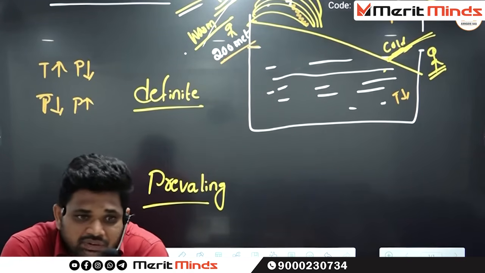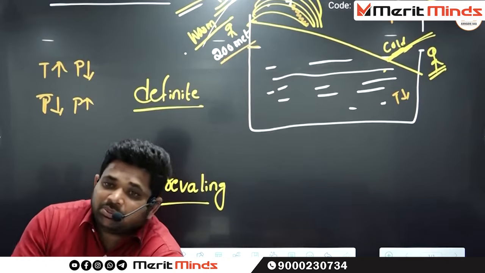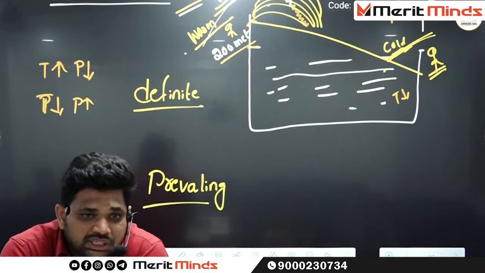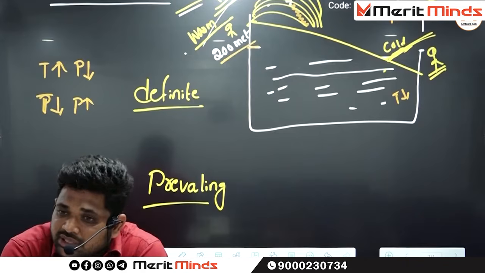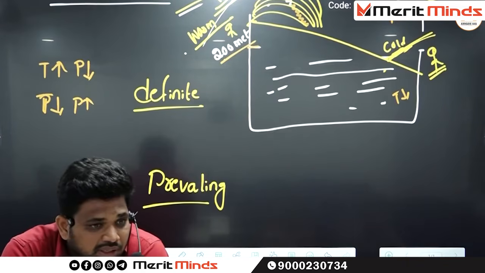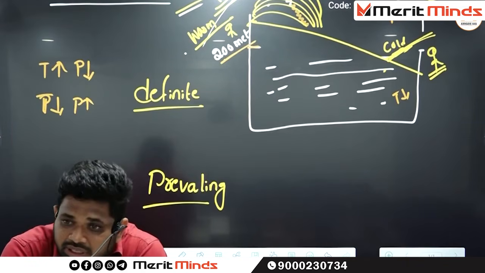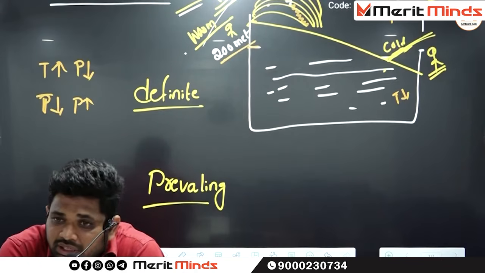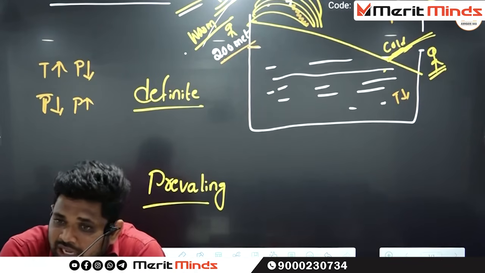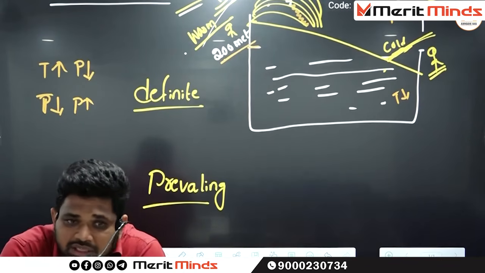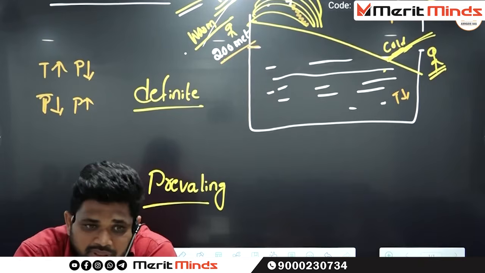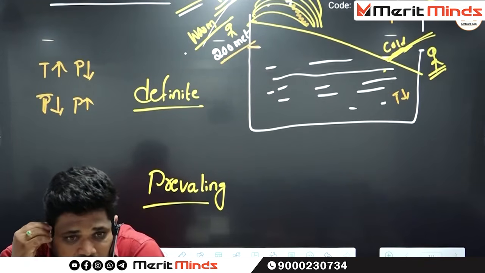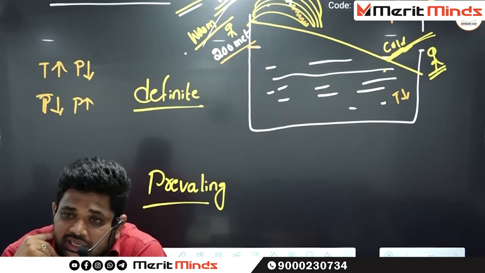Altitude. Because of normal lapse rate, whenever we are moving vertically up from the mean sea level, for every 165 meters, 1 degree Celsius will decrease. For 1 kilometer, 6.4 degrees Celsius will decrease. What do we call that particular phenomenon? Normal lapse rate. Because of normal lapse rate, the altitudes have low temperatures. What is the next one? Distance from the sea. What is the next one? Air masses. And the last one is ocean currents.